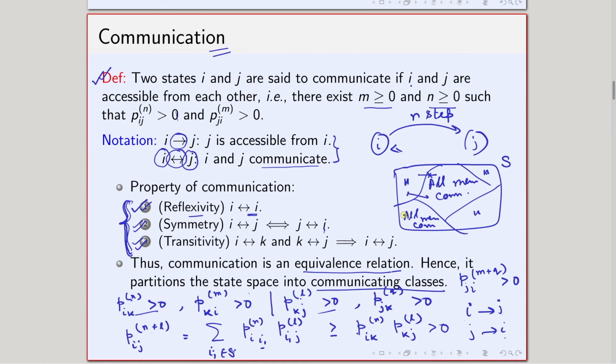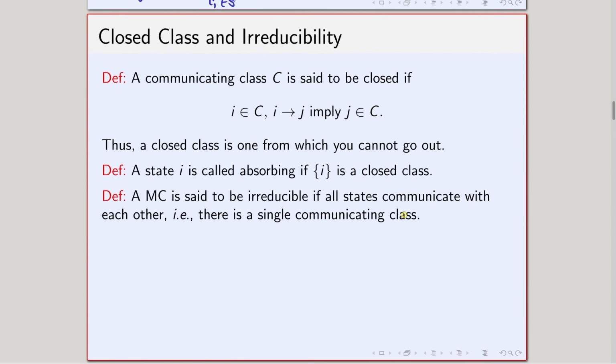We will discuss all these concepts using some examples in the next slide. Before going into that example, let us see some more definitions which are quite meaningful in this case. The first definition is about the closed communicating class. A communicating class C is said to be closed if this happens.